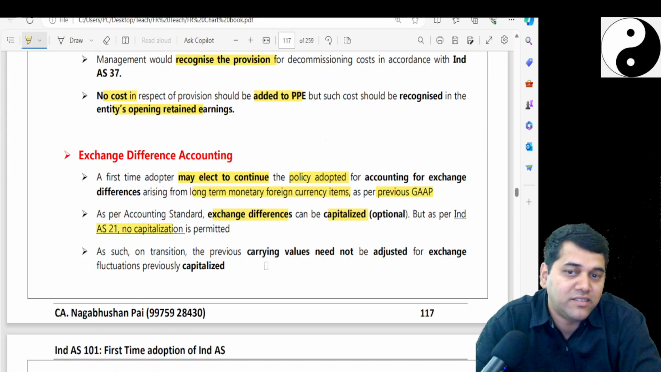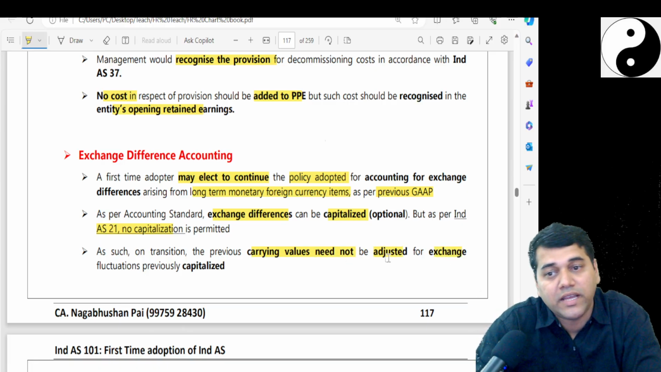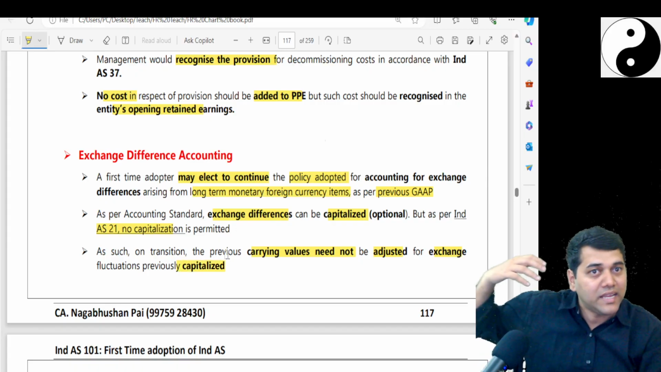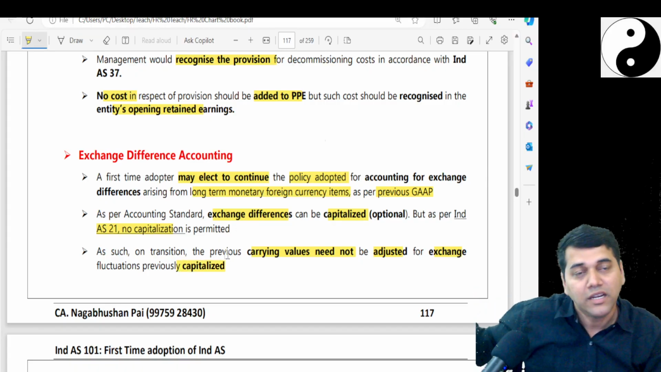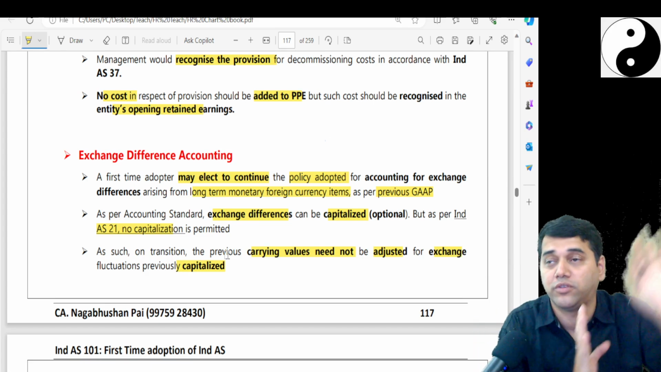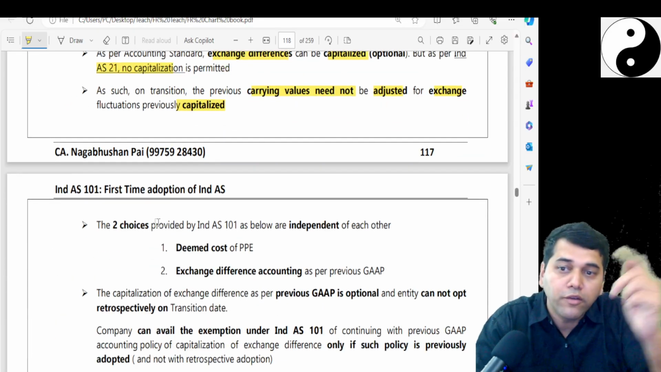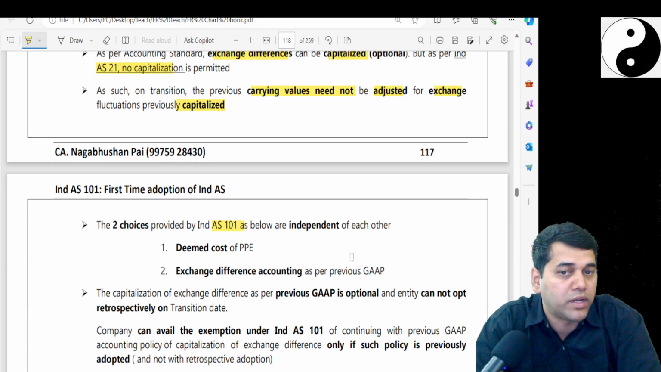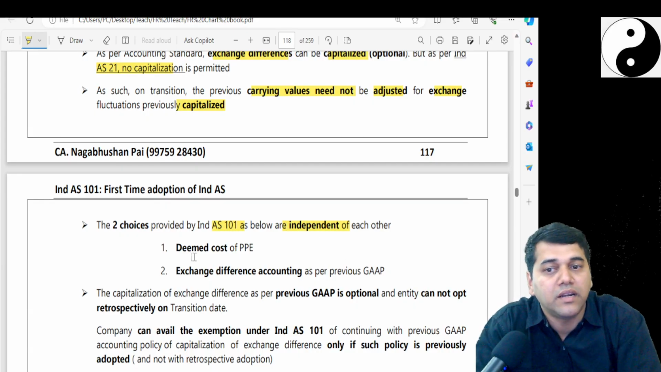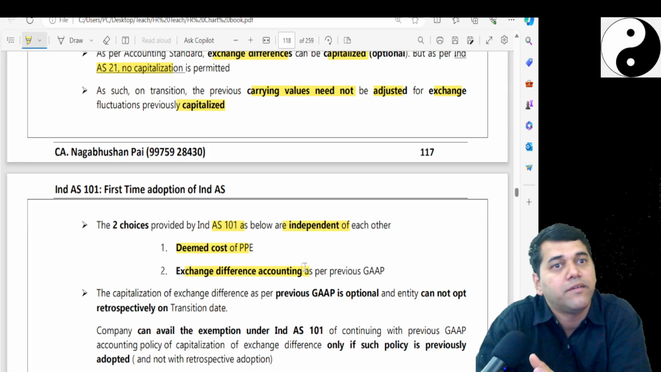Now on this transition, the previous carrying amount need not be adjusted for exchange difference. So if you have already capitalized it, then don't get into restatement. Standard says, okay, please continue. We cannot burden you. Now one more thing they said, like we will give you two choices provided by Ind AS 101, which are independent, like deemed cost of PPE and exchange difference accounting. Like the exchange difference is sitting where? In your deemed cost.